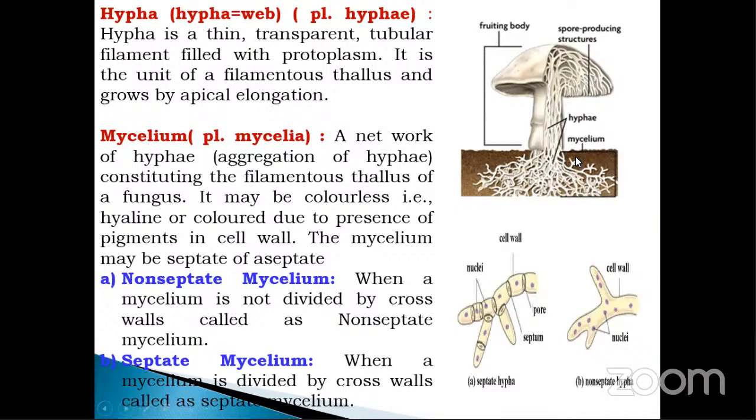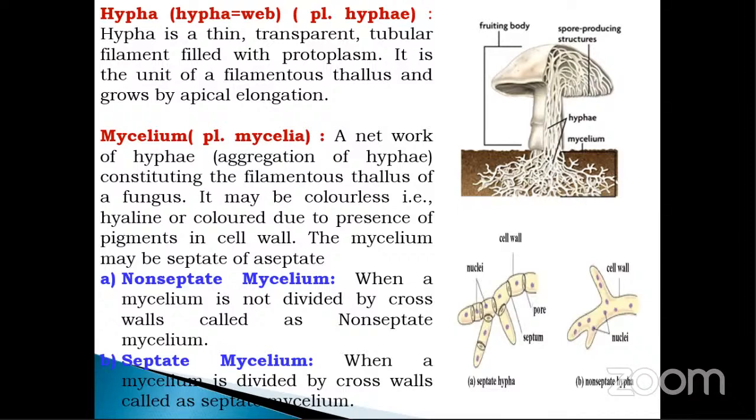In the first image, you can clearly see the hypha. What do you mean by hypha? It is a single thread-like structure that grows by apical elongation. A group of hyphae, or an aggregation of hyphae, is called mycelium. Next, mycelium is again divided into two different types: non-septate mycelium and septate mycelium.